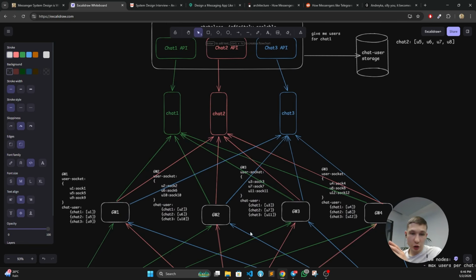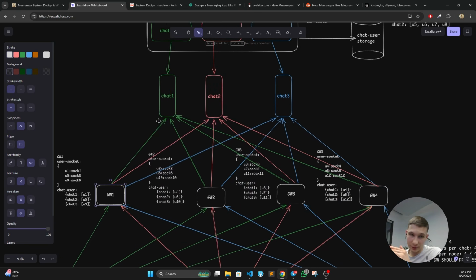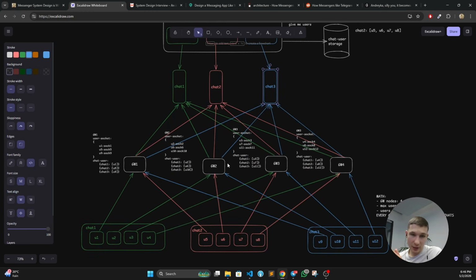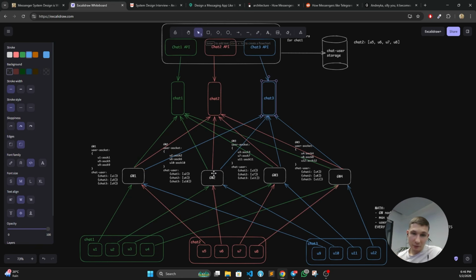If we try with larger chats, we again see gateway nodes are interested in all of these 3 chats, so they are going to process messages from all of the chats. Again, on the larger scale, it means that if we are going to add more chats, no scaling of gateway nodes will help us with scaling the CPU or RAM usage at all. The scaling benefit will start only after we scale to a number of gateway nodes which is extremely larger than the number of participants per chat, which is extremely expensive.